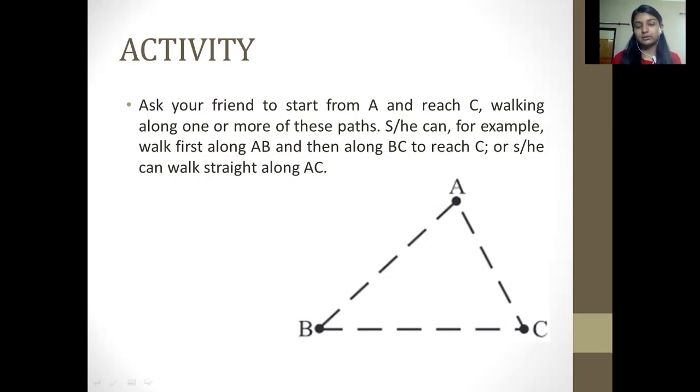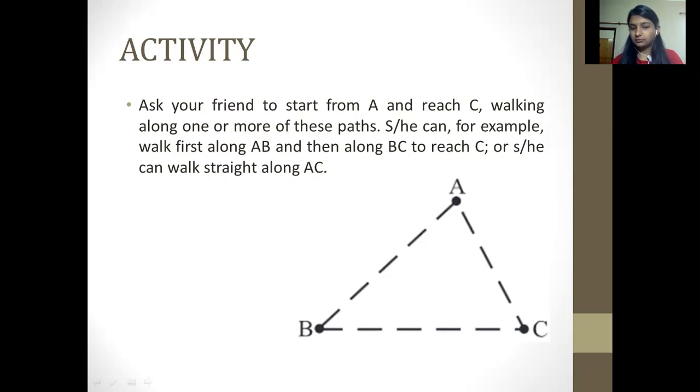You can also ask your friend. Tell your friend to stand at point A, start from that, and reach point C. You can go in your park, or just stand in your room and perform this activity.